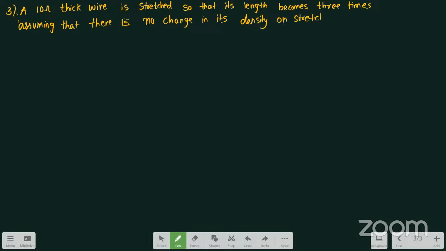Calculate the resistance of the stretched wire.